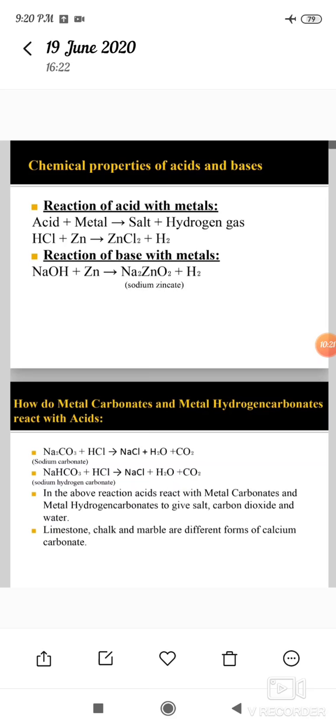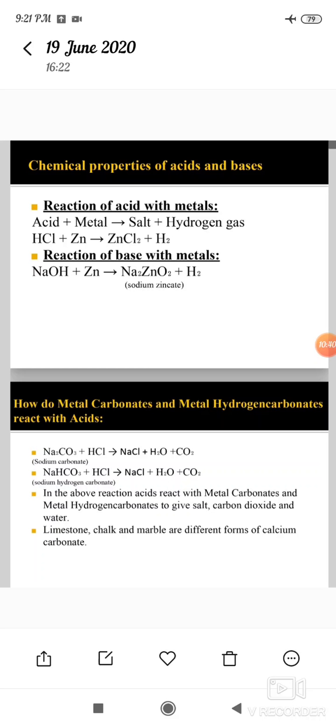HCl means hydrochloric acid, plus Zn means zinc metal. Zinc is one of the metals. When an acid reacts with a metal, it gives a salt, here zinc chloride, ZnCl2, and hydrogen gas is liberated.